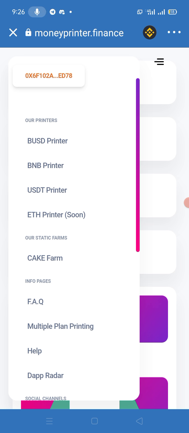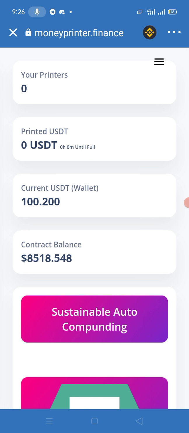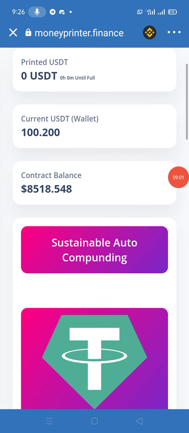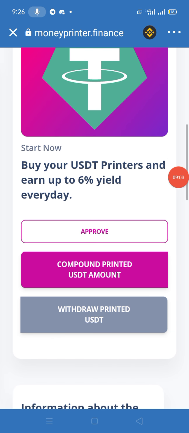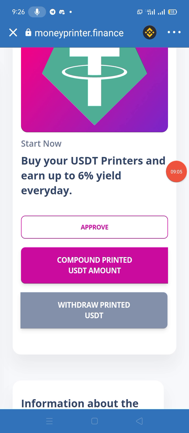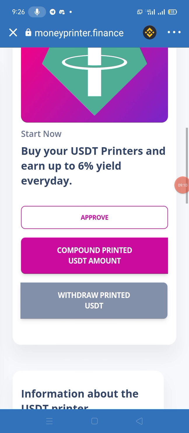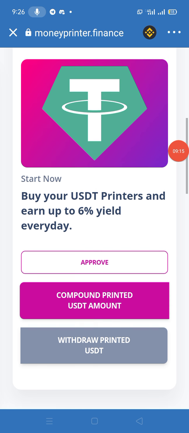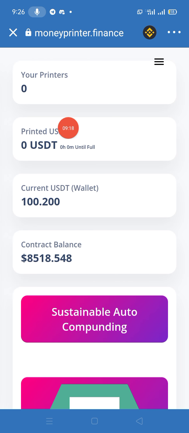You need to click on the USD printer, then you will find this page. Here you can see that my wallet balance is 100 USD. If you want to invest your USD in their site, buy your USD printer and earn up to 6% yield every day, then you need to click on the approve and compound printed USD amount. Then you will find the USD that you invested at this place.